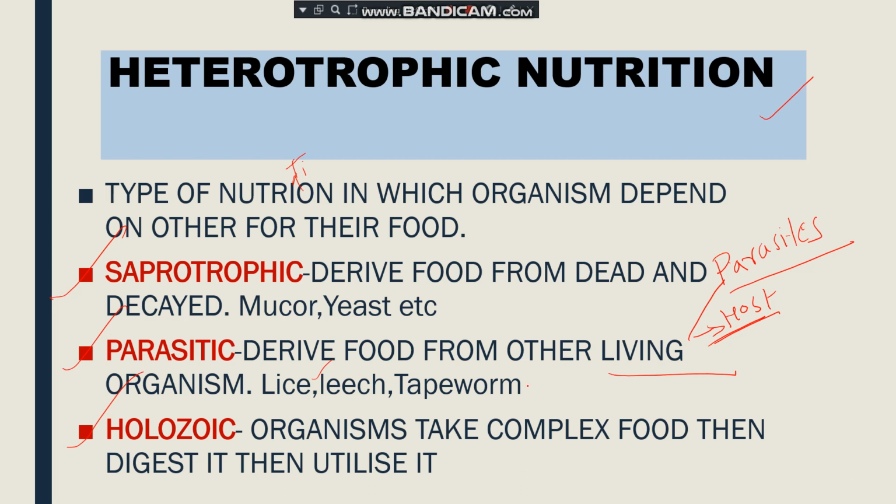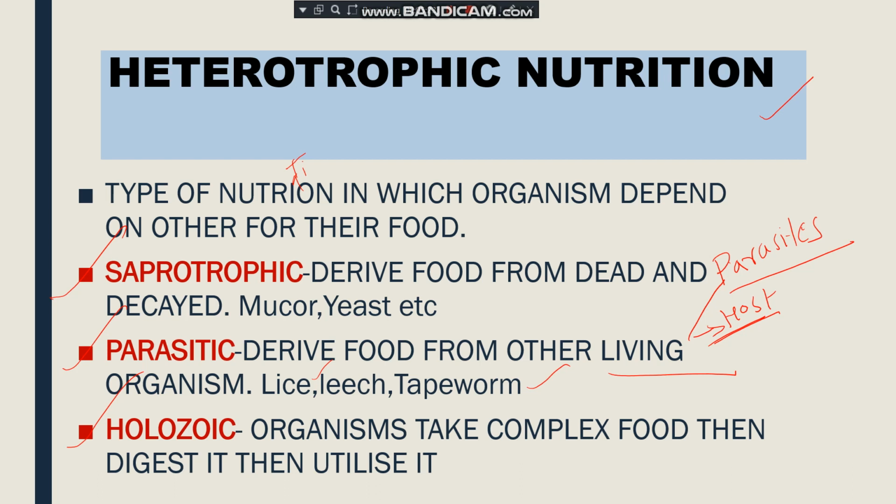Tapeworm is one type of internal parasite. Lice and leech are external parasites. They are living on the body of the host. Tapeworm is living inside the body of the host. Understood? And similarly, one plant commonly you know, that is Cuscuta. Cuscuta is also one parasitic plant. It is a parasite plant.